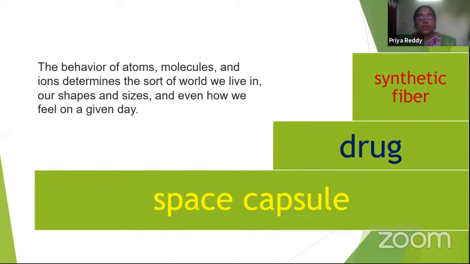And even if our mood swings, definitely there is some hormonal issue. Those hormones also have some chemical compounds. So definitely chemistry is a very important subject. Chemistry is interdisciplinary also. If we want to study chemistry, definitely we should have knowledge of other subjects, like biology, physics, zoology, maths also. Even other subjects should be combined with chemistry. So all these subjects are interdisciplinary.